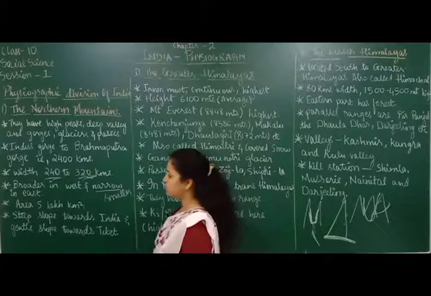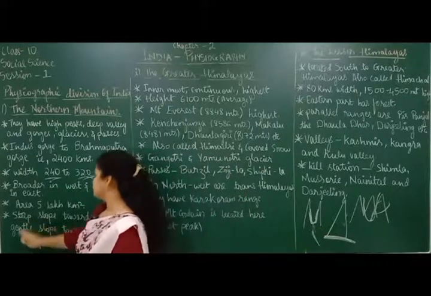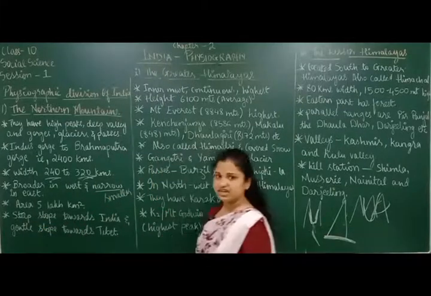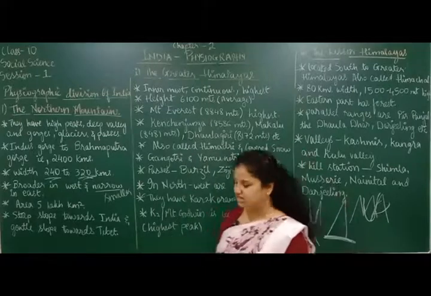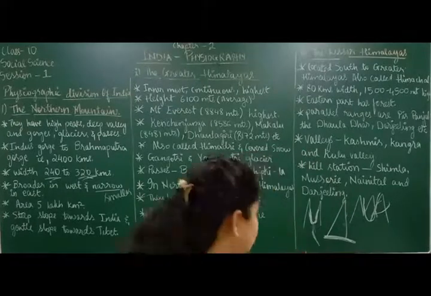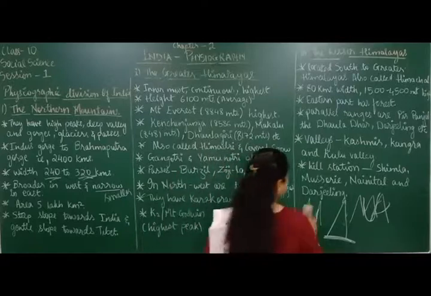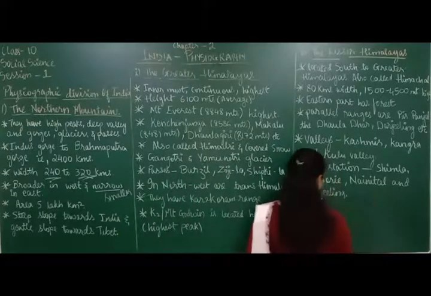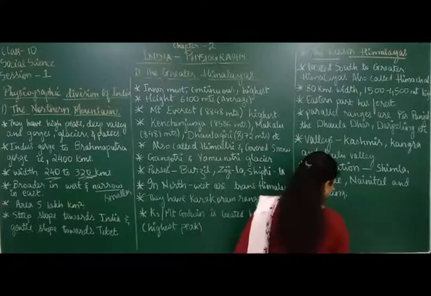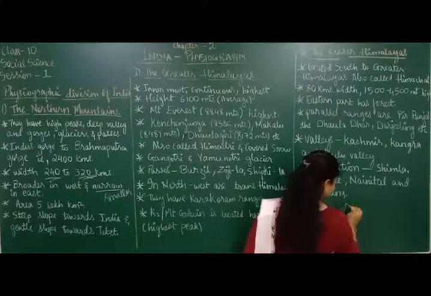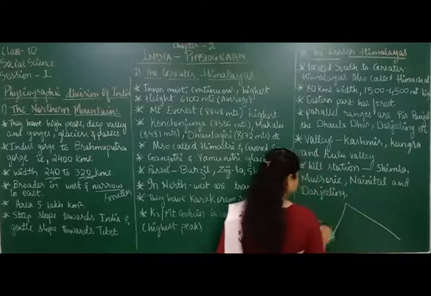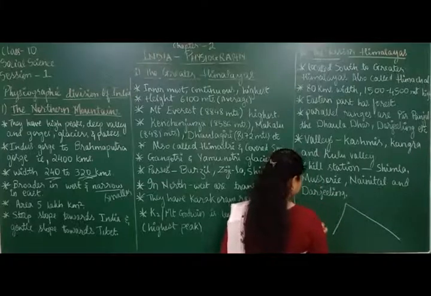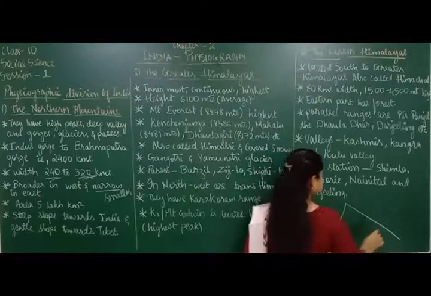Also another important point is mentioned there. The mountain is more steep towards India, which is in the south, and it is more gentle towards Tibet. What does this mean here? Let me draw a diagram and explain to you. Okay, I'll just try to draw it. Suppose this is a mountain. Now this part here is India and this part here is Tibet.